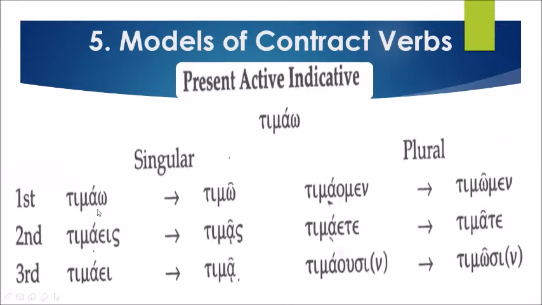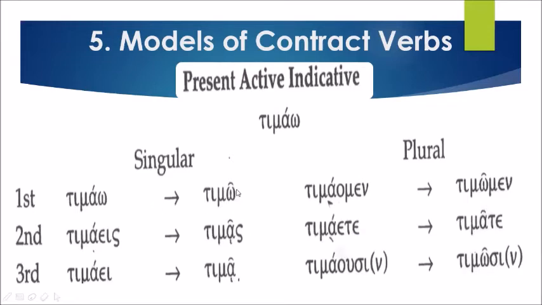So timao in the first person: alpha plus omega becomes omega with a circumflex. Second person is timaeis. Alpha plus epsilon becomes alpha with an iota subscript, so timas. Timae, as you can see, the same rules here, tima with an iota subscript. Timaomen, alpha plus omicron becomes omega. Timaete becomes timate, and timaousi becomes timosi. So there is the contraction.